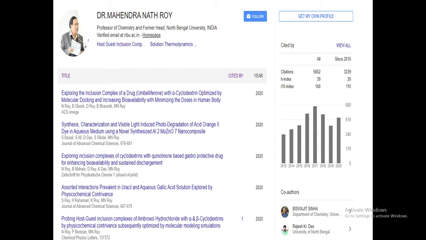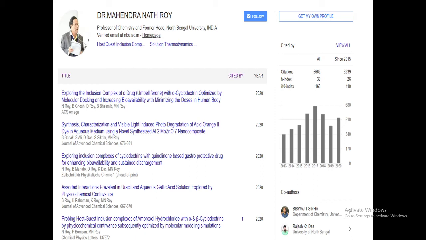Next is the i10 index: 168. That is, out of 375 research publications, 168 publications have been cited at least 10 times. So from this data we can understand the research benchmark of a scientist or professor.